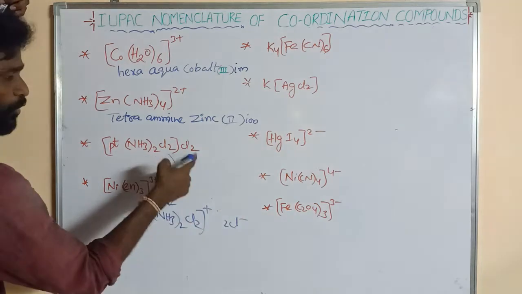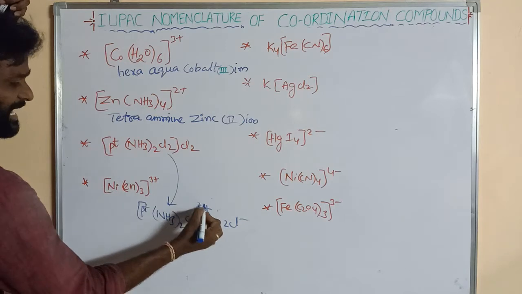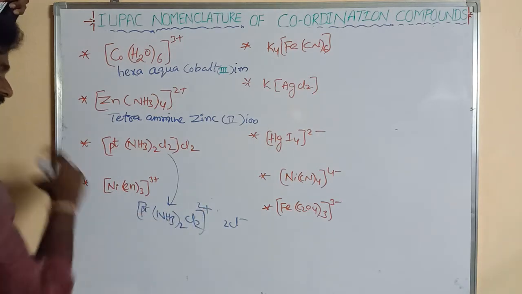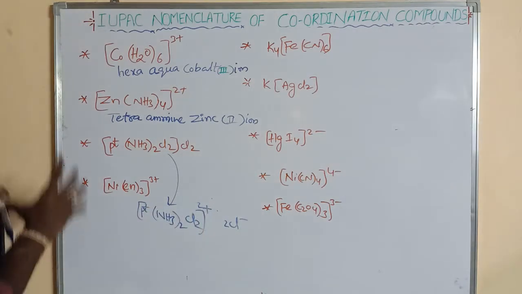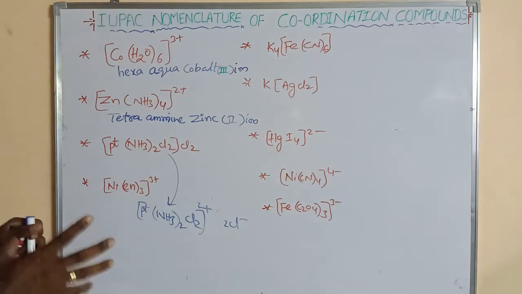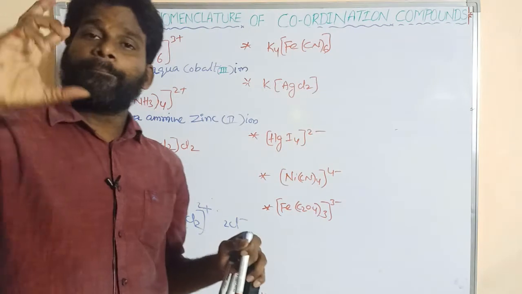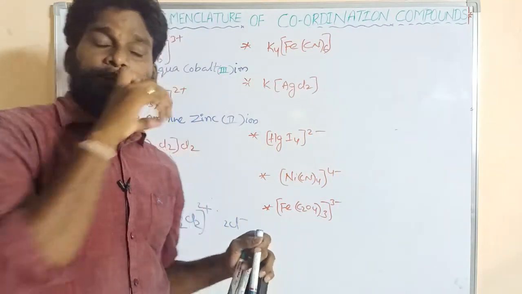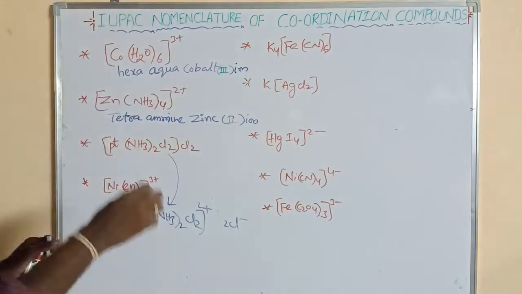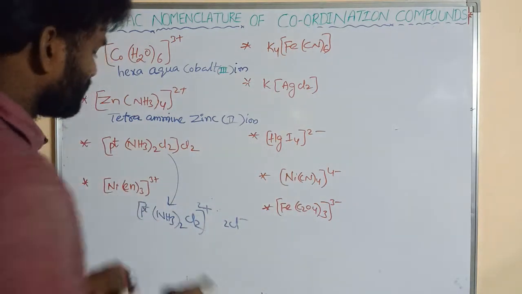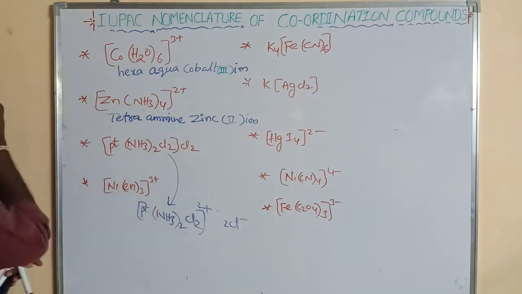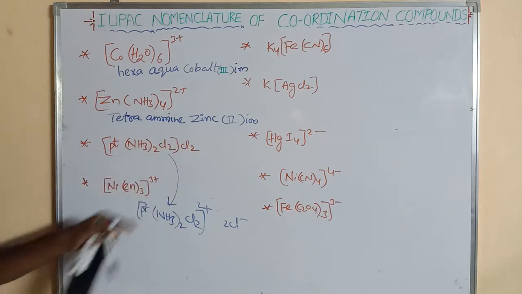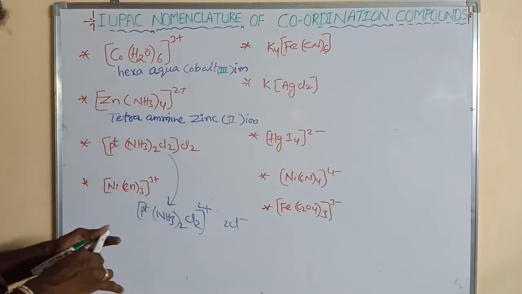The 2Cl minus is the counter ion; 2 minus means the complex is carrying 2 plus. First of all, the name is given for the cation, next for the anion. So first we name the complex, then the counter ion.